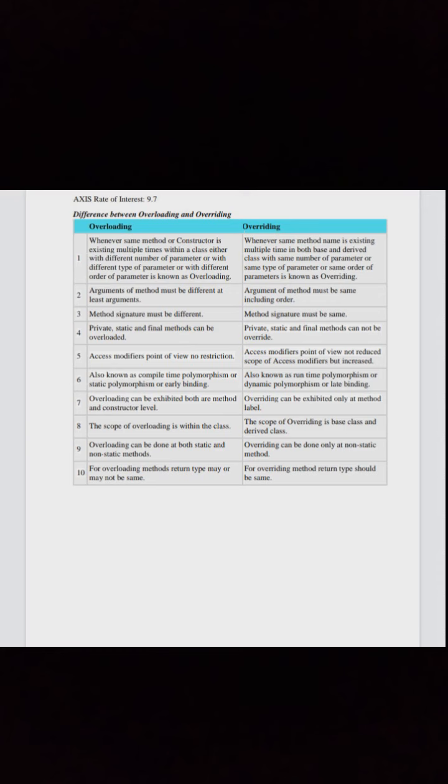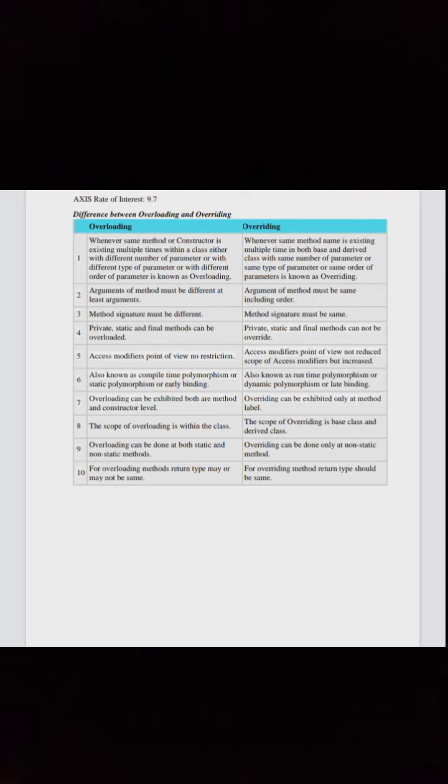In overloading, arguments of the method must be different at least. In overriding, arguments of the method must be the same, including order. In overloading, method signature must be different. In overriding, method signature must be the same. Private, static and final methods can be overloaded. Private, static and final methods cannot be overridden. From the access modifiers point of view, overloading has no restriction. In overriding, the scope of access modifiers must not be reduced but can be increased.